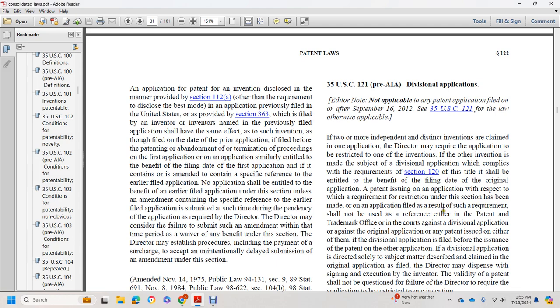or on an application filed as a result of such a requirement, shall not be used as a reference either in the Patent and Trademark Office or in the courts against a divisional application or against the original application, or any patent issued on either of them, if the divisional application is filed before the issuance of the patent on the other application, and the divisional application is directed solely to subject matter described and claimed.